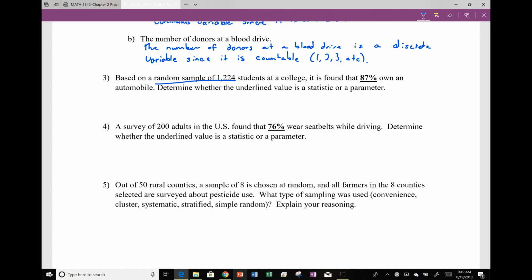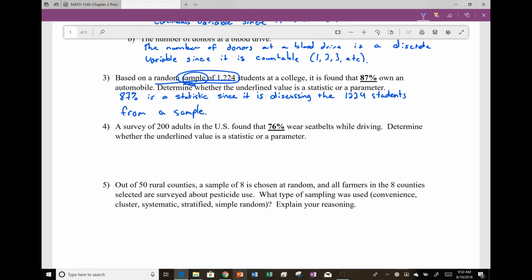So based on a random sample of 1,224 students at a college, it is found that 87% own an automobile. Since we are discussing this sample, this is a statistic. So again, since we're discussing something from a sample, this number is actually a statistic.